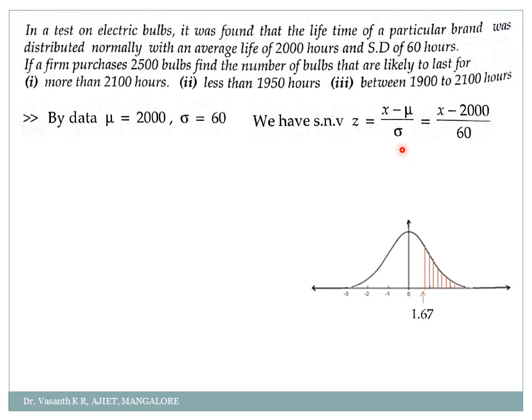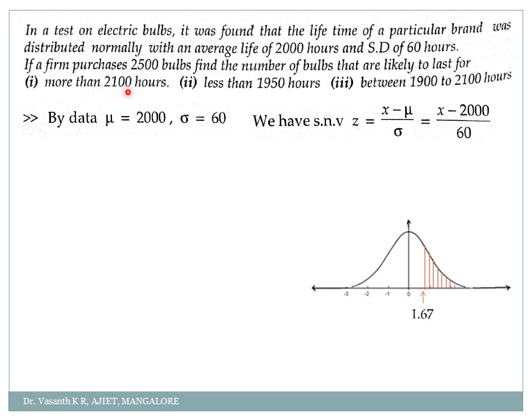So what is the value of mu? 2000. And what is the value of sigma? 60. Now I will go for the first case: find the number of bulbs that are likely to last for more than 2100. More than 2100 means greater than 2100, the probability of x greater than 2100. So I have to convert that x to z here. That is one of the important points.